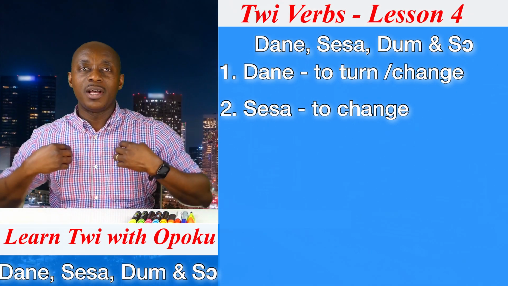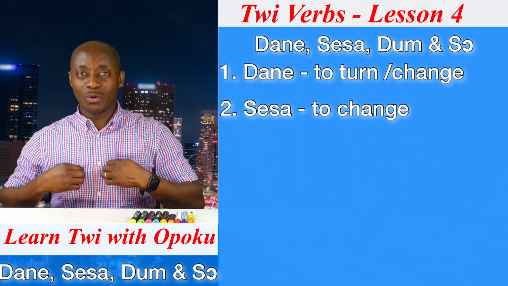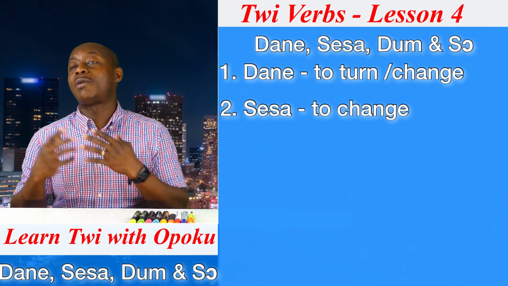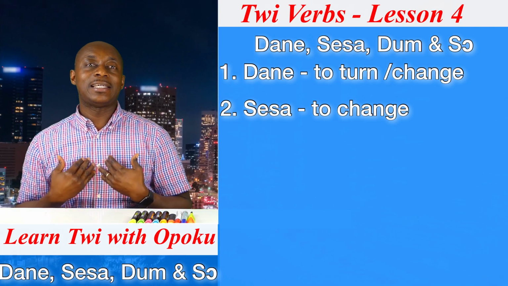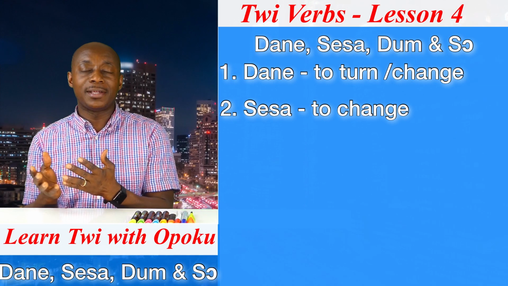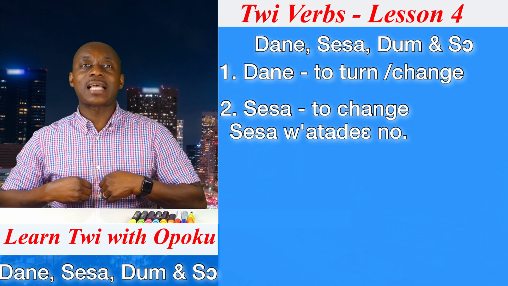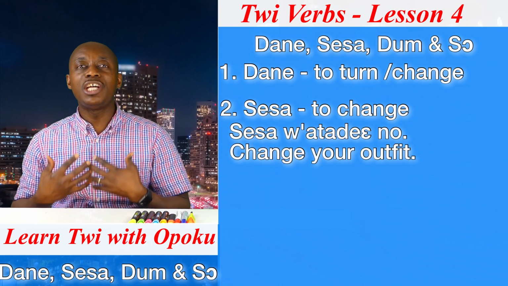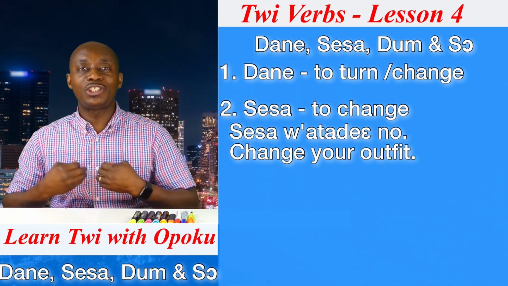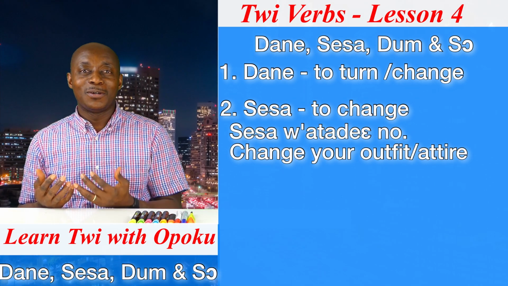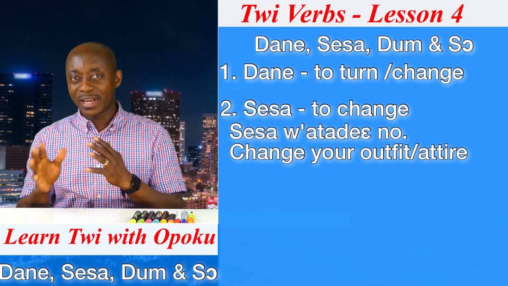For example, if you want me to change my clothes because we are going to a place and you think this outfit does not fit where we are going, then you can say Sesa watadie no, meaning change your outfit or change your attire.